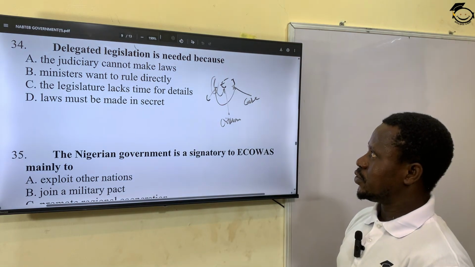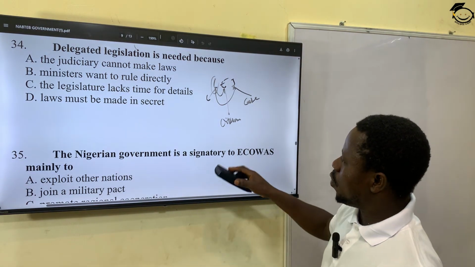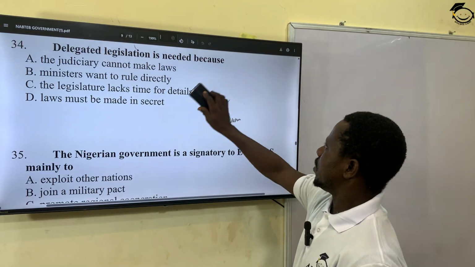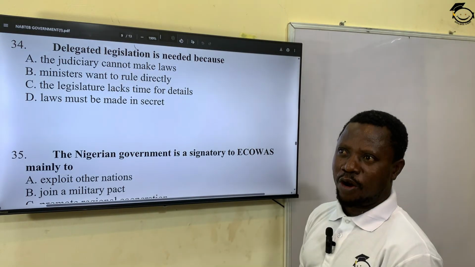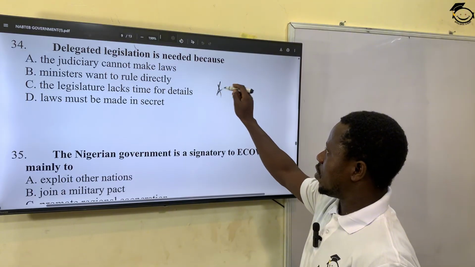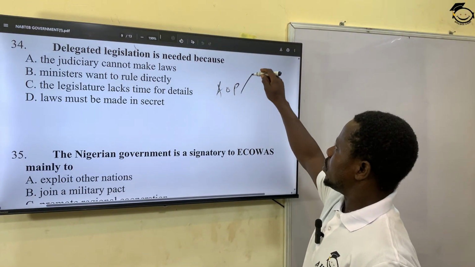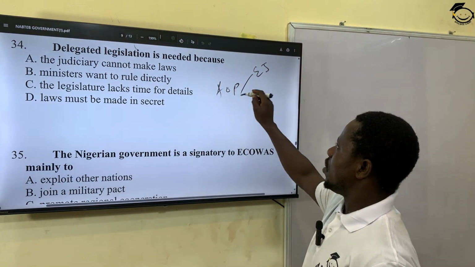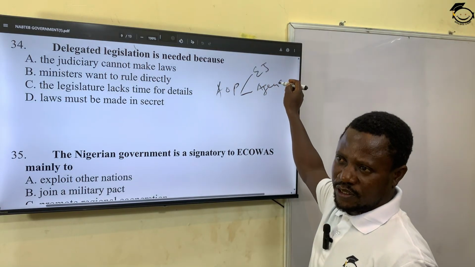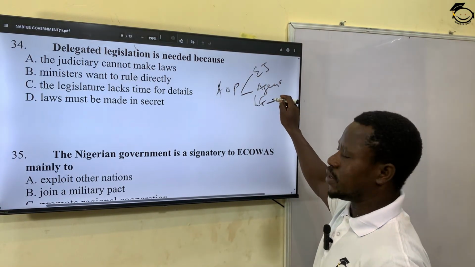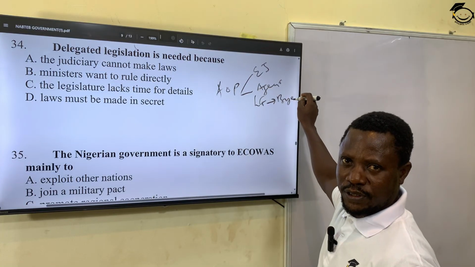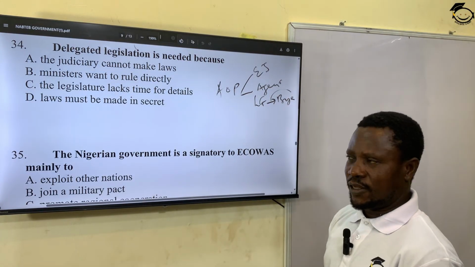So delegated legislation is when the legislature gives out its power of lawmaking, which is an act of parliament, to either the executive, judiciary, or any other agency of government. For instance, when local government makes laws, they are called bylaws. All these are delegated legislation.